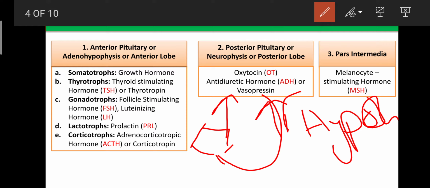Whenever these hormones are required by the body to control normal physiological function, the hypothalamus synthesizes oxytocin and antidiuretic hormone in the nuclei. Then, directly with the help of the axons, they are released in the posterior lobe. From the posterior lobe, they are released into the blood circulation.